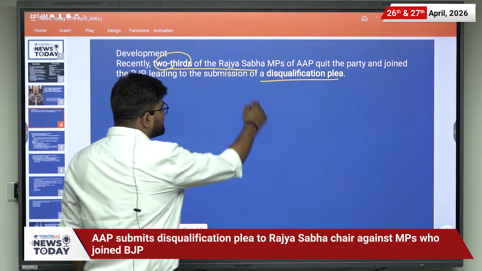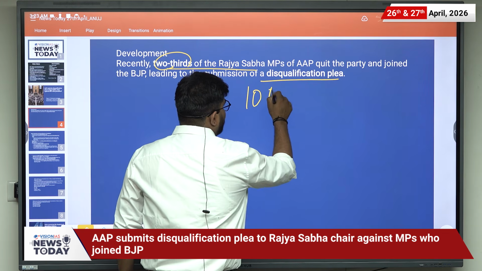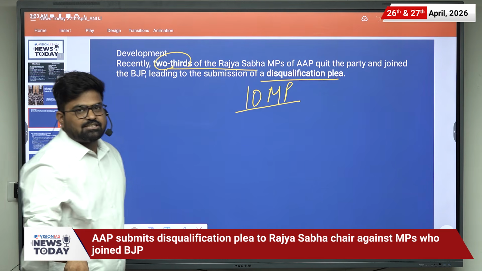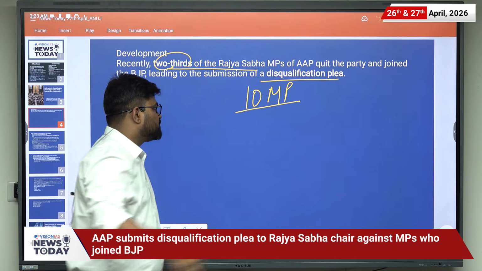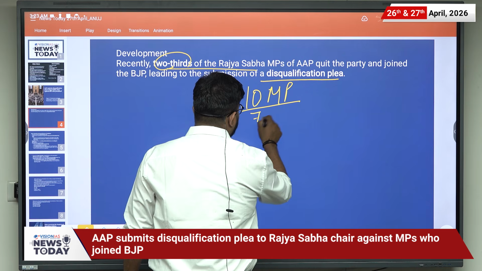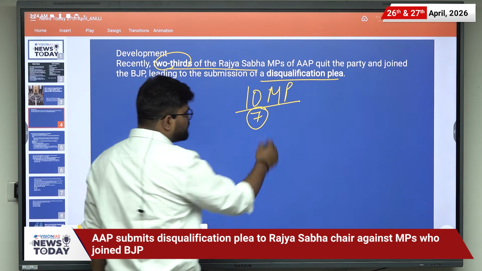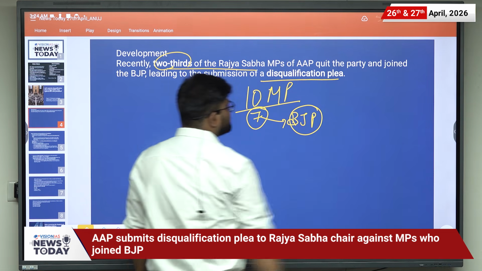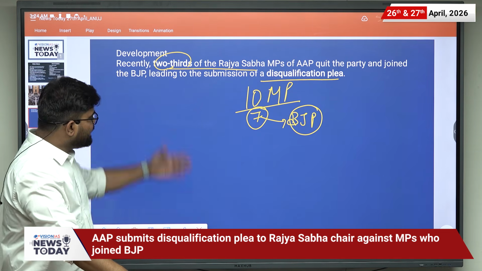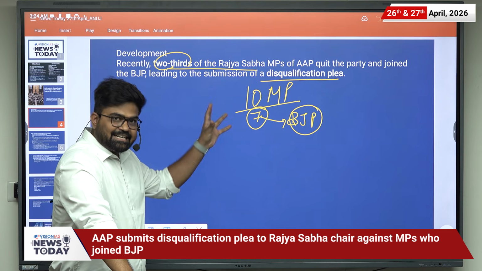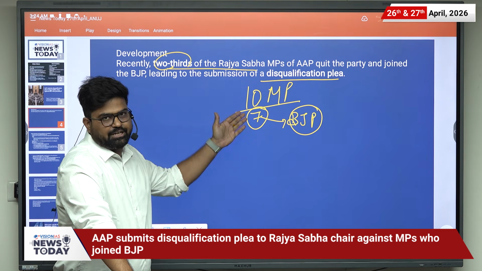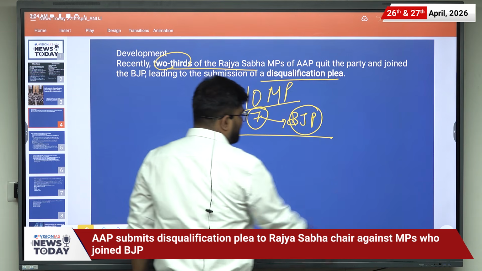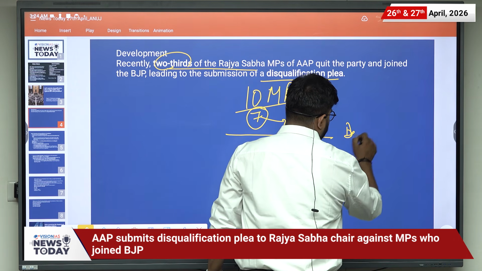There were 10 MPs in the Rajya Sabha of the AAP, and out of those 10, 7 have joined the BJP. So this is the issue, and we will be discussing the related issues and the rules related to it in this news. Let us first understand defection.